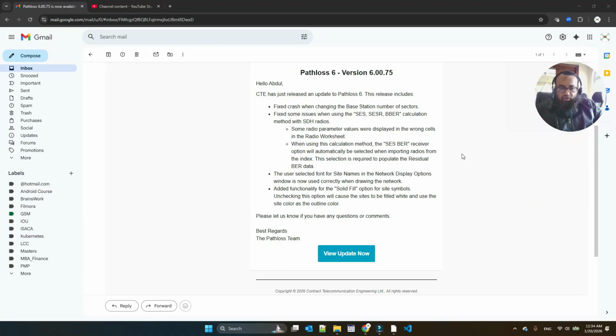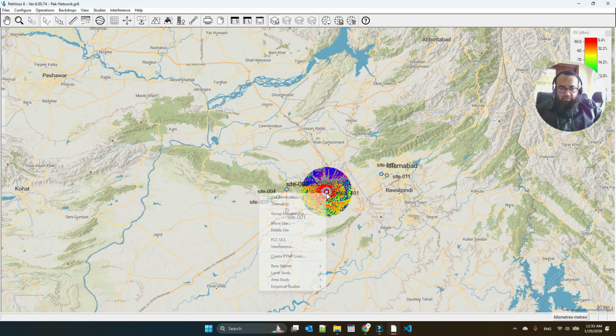Hi, this is Aziz Khan, and as you can see, we have a new version now, Pathloss version 6.00.75. I started by saying that the first bug it has recovered is a crash which happens when we change the number of sectors in a cell site. Usually I don't do that because the crashes are sometimes very bad to recover. But let me check it for you.